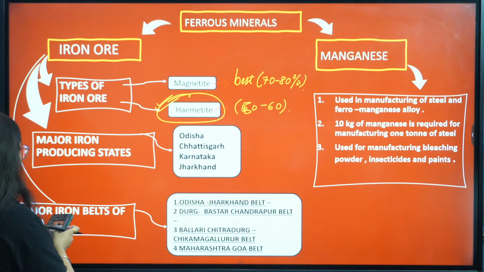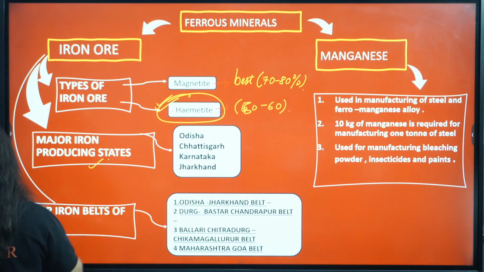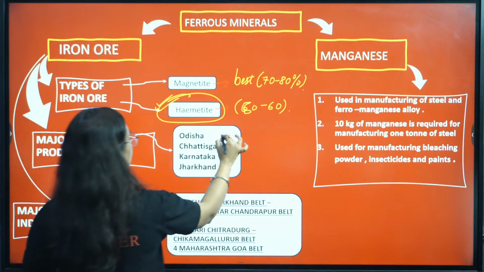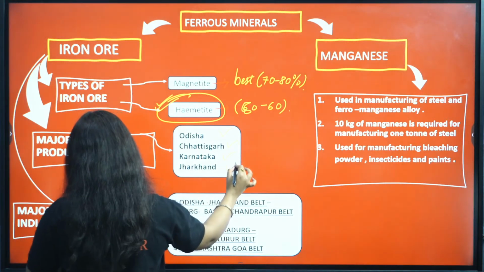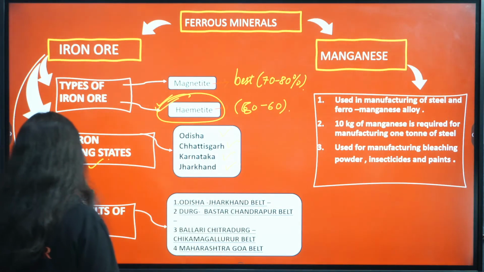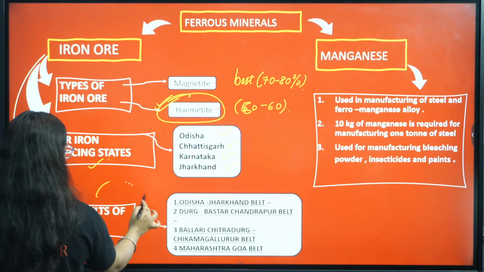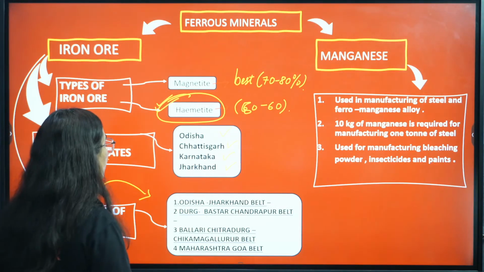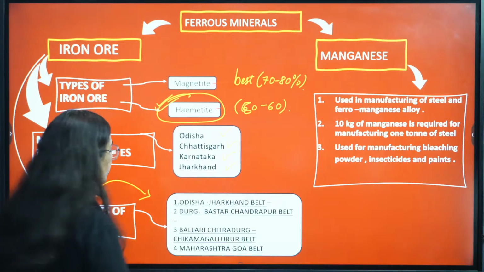Then major iron producing states? Major iron producing states are Odisha, Chhattisgarh, Karnataka and Jharkhand. Okay. Then we have major iron belts of India, where they are. This question is very important, beta.